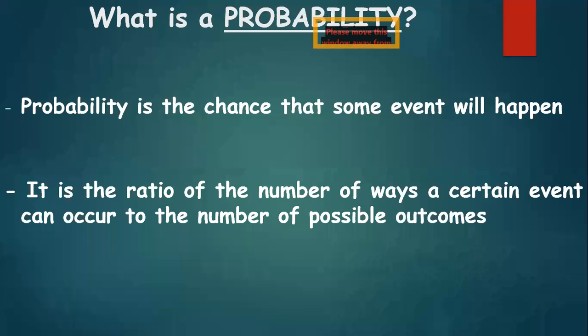So, dear students, we can say that probability is the chance that some event will happen. It can be easily calculated as the ratio of the number of ways a certain event can occur to the number of possible outcomes. Let us understand it further with a few more examples.